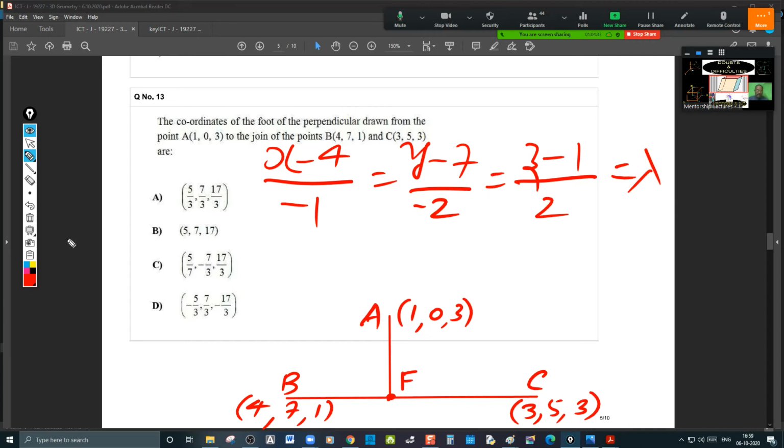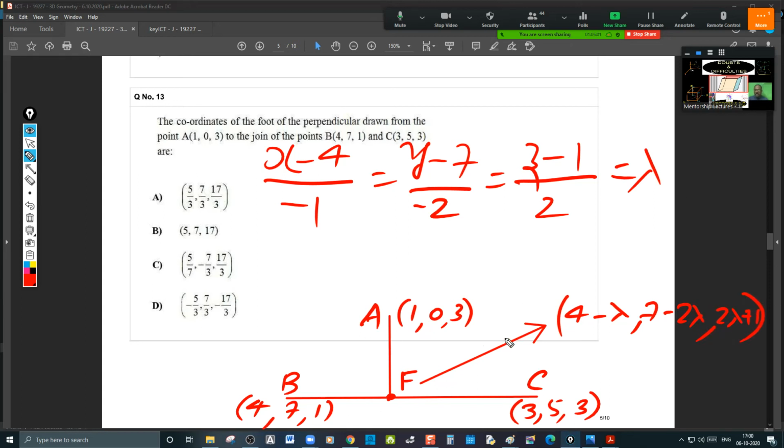What should be F then? F represents any point on the line. That is, cross multiply: 4 minus lambda, 7 minus 2 lambda, 2 lambda plus 1.